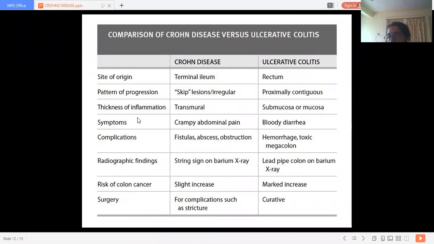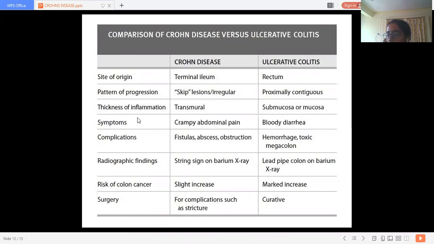Then the next differentiation is about serosa. The serosa, the serous membrane, is normal in ulcerative colitis. In Crohn's disease, serositis, that is inflammation of the serosa, is very common. We call it serositis. Okay.